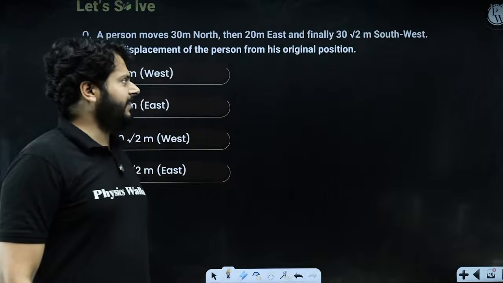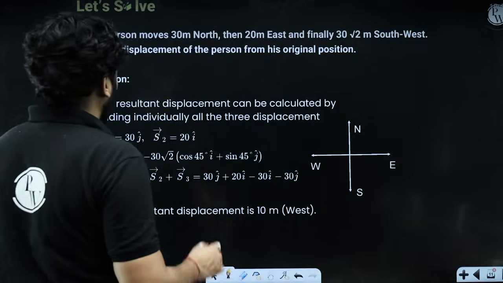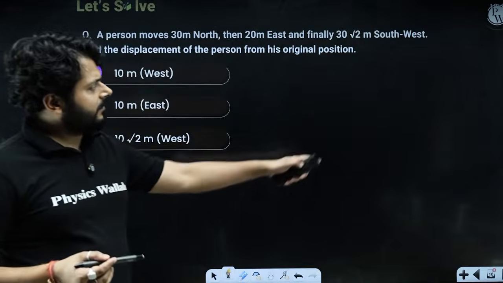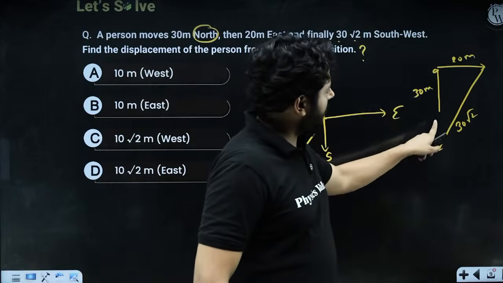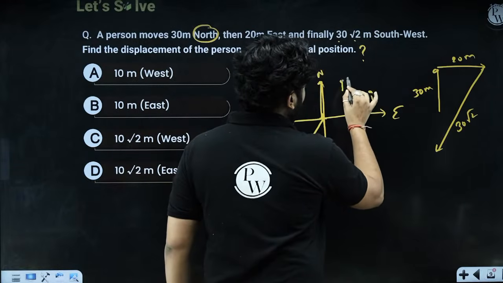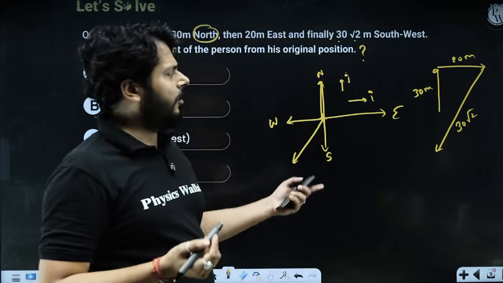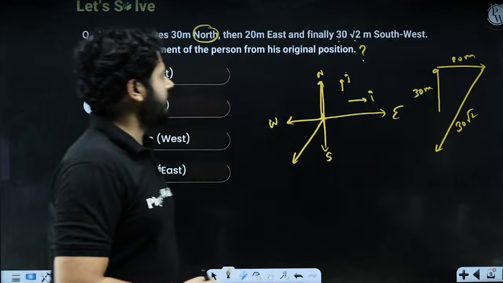So here it is very, very clear. As the question suggests, first of all, how you are moving? You are moving first of all in this direction. So you see that, let's say the unit vector in this direction is I cap, in the upward direction it is j cap, and in the z direction it is k cap, but that does not matter right now. So here it is, right?